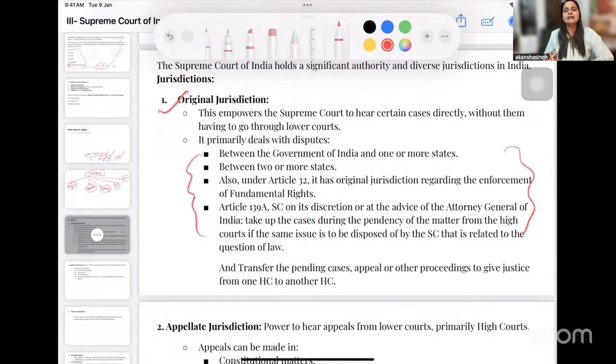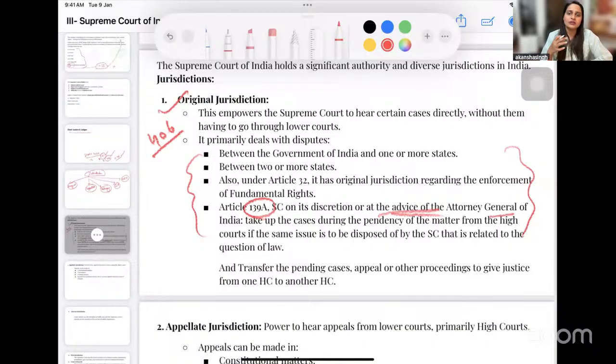Then we understand that there is also a power of discretion, where the Supreme Court can transfer certain matters, can take up certain matters. Maine aapko section 406 ek judgment mein cover kiya tha, wahan bhi humne transfer padha tha, and I gave you a hint about this, right? So Article 139A bhi ek aisi power hai jo Supreme Court ke paas as an original jurisdiction available hai.